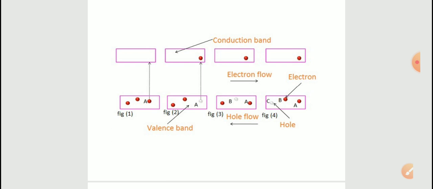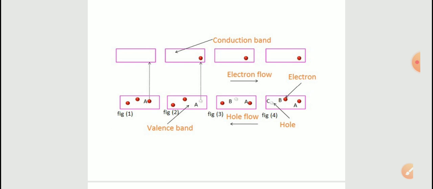At room temperature, a valence electron in an atom, for example A, gains enough energy and jumps into the conduction band as shown in figure 1. When it jumps to the conduction band, a hole is created in the valence band at atom A as shown in figure 2. Then the neighboring electron from B moves to atom A to fill the hole at atom A. This creates a hole at atom B, as seen in figure 3.